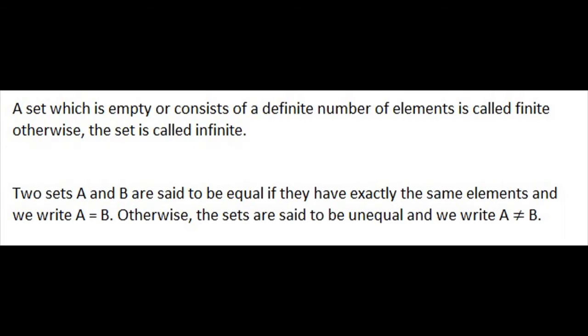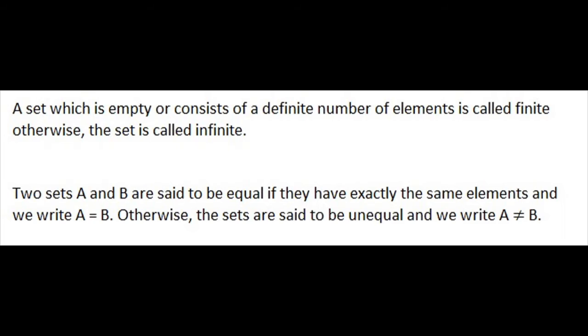Suppose a set has nothing, no element at all, this is called a null set or void set. Or it may have a finite number of elements, then you can call the set finite. Otherwise, if it doesn't end, it's an infinite set. Okay, when do you say two sets are equal? When they have the same elements. If A has 1, 2, 3, 4, B must have 1, 2, 3, 4.